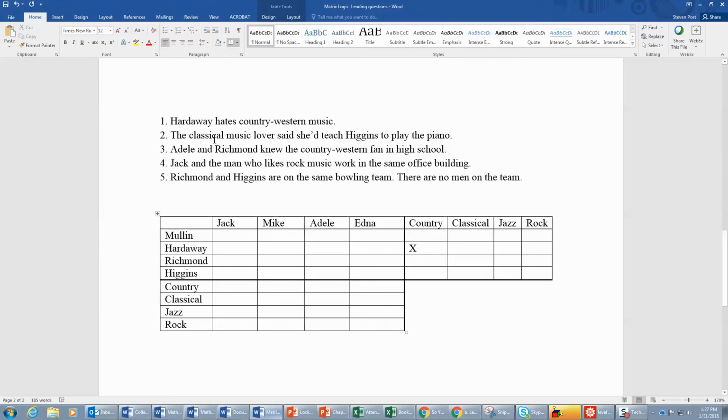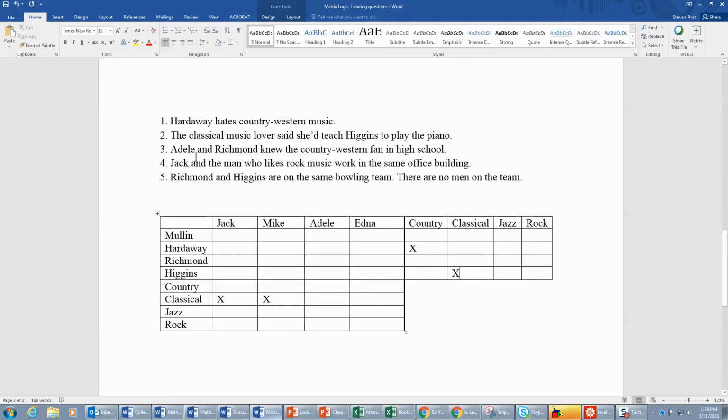The classical music lover said she'd teach Higgins to play the piano. So that tells us a couple things. First of all, the classical music lover is a woman, and so, assuming gender usual names, that means that Jack and Mike are not the classical music lovers. So we X those out. The classical music lover is also not Higgins, because she said she'd teach Higgins to play the piano. We can X that out. And that's about all we're going to get from that one for now.